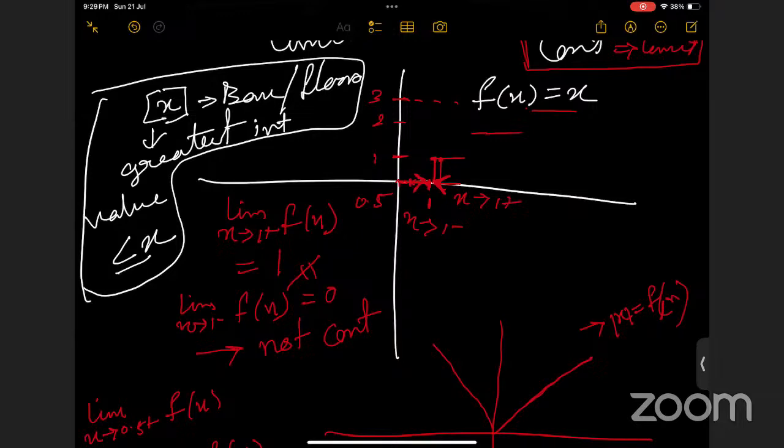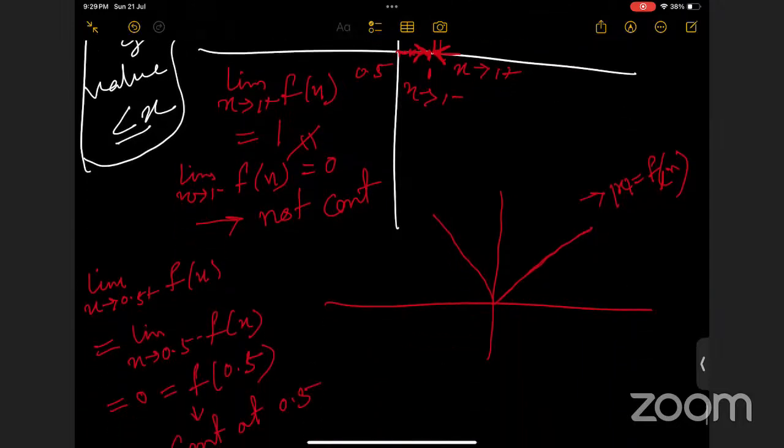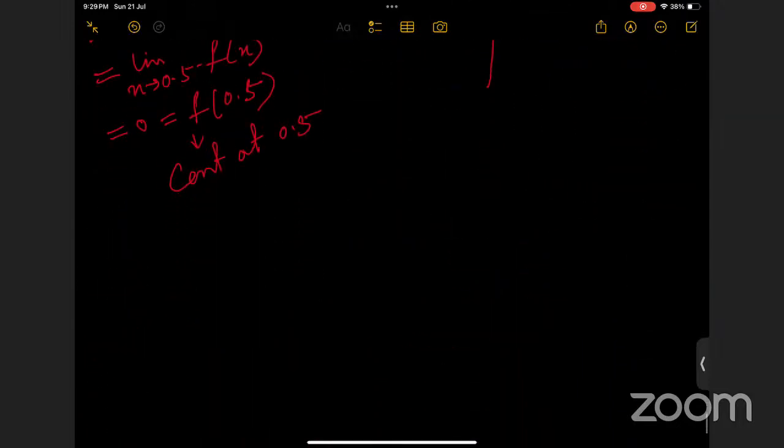Like in integer points, the function is not continuous, right? Yes, ma'am. It will be continuous over R minus Z, right? Yes, ma'am.